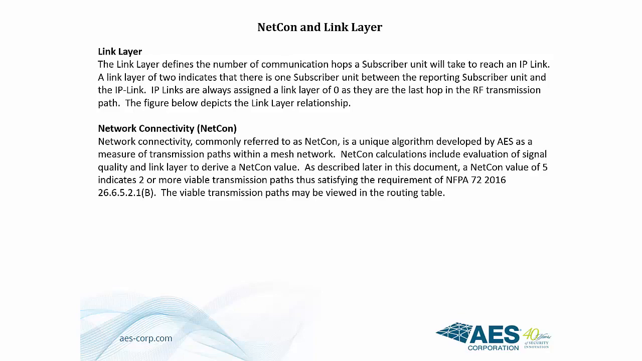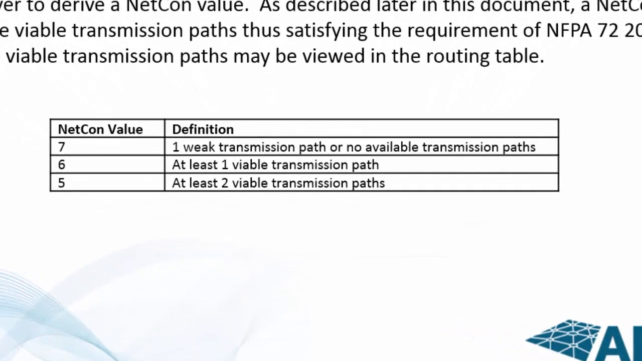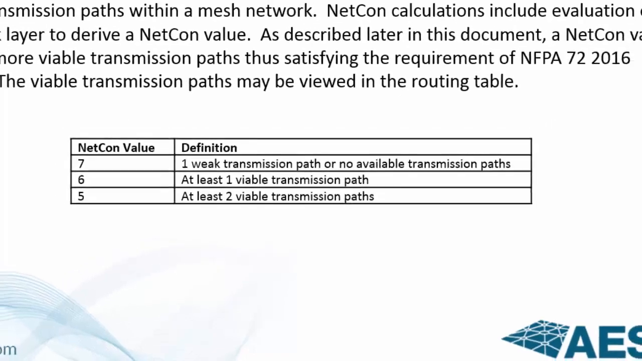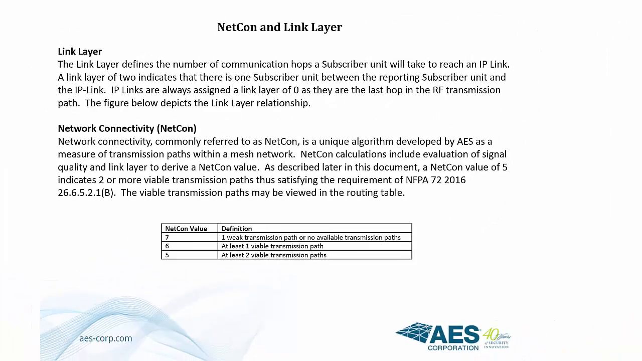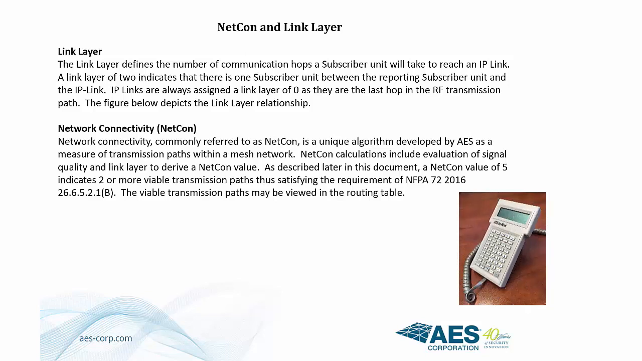There are three possible NetCon values that can be achieved by a subscriber unit. Those values are NetCon 7, indicating one weak transmission path or no available transmission paths. NetCon 6, indicating at least one viable transmission path. And NetCon 5, where at least two viable transmission paths are available. Regardless of the NetCon value, you can view the viable transmission paths in the subscriber's routing table using a handheld programmer.